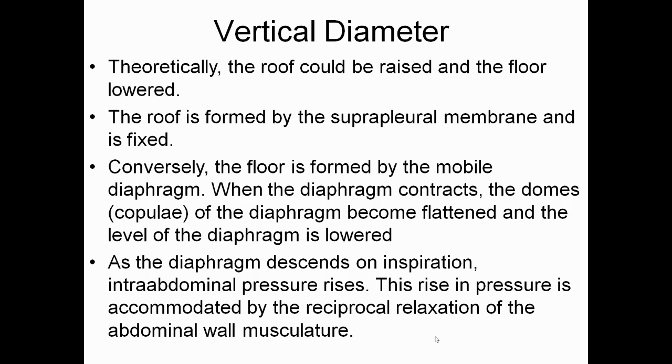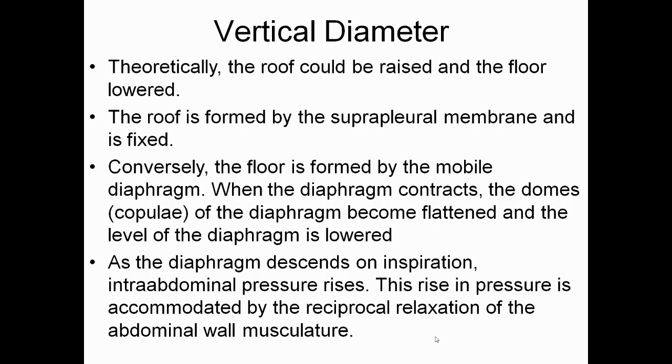So we have seen in vertical diameter, because the roof is fixed and the floor is lowered because of the diaphragm contraction, and when the diaphragm contracts and lowers down, then intra-abdominal pressure rises and it will be accommodated by the reciprocal relaxation of the abdominal wall musculature.